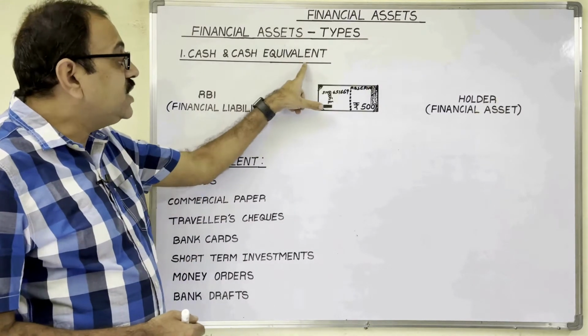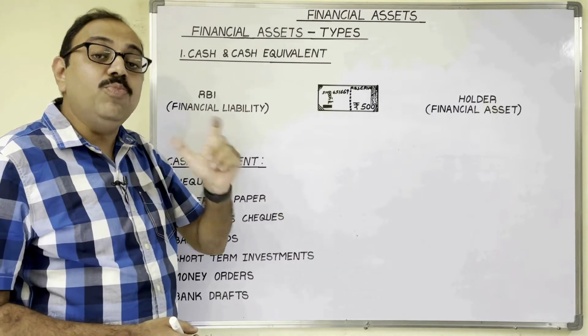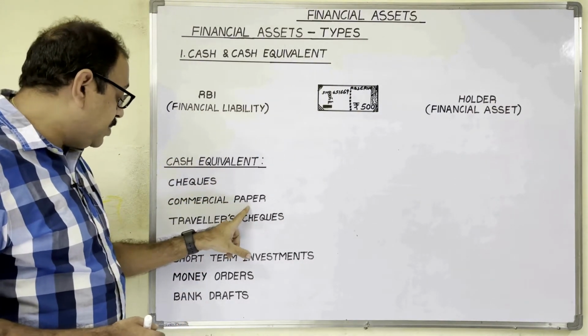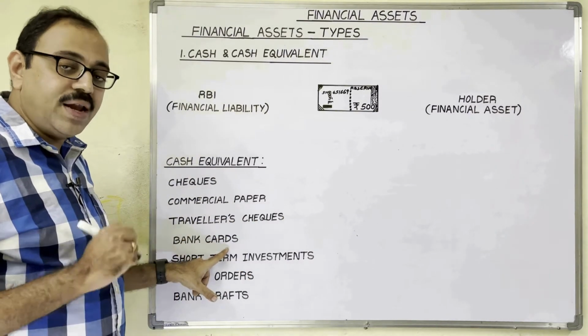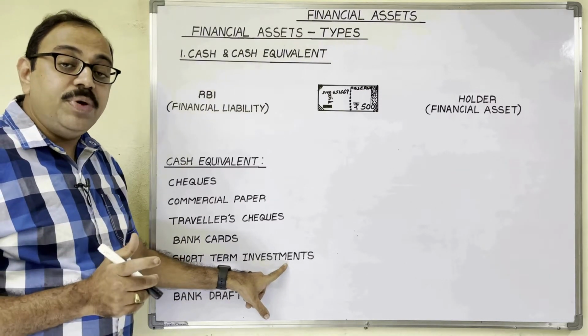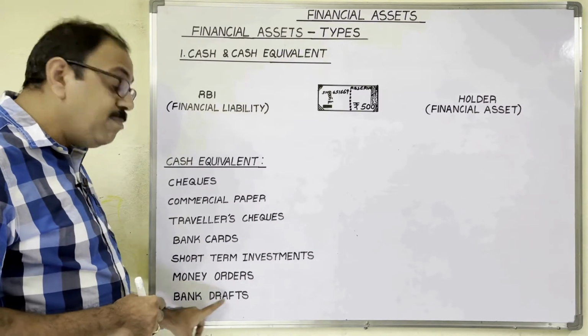Next, come to cash equivalent. It is a financial asset which is accepted as a mode of payment. Examples: checks, commercial paper, traveler's checks, bank cards, meaning debit card and credit card, short-term investments where the maturity period is not more than 90 days, money orders and bank drafts.